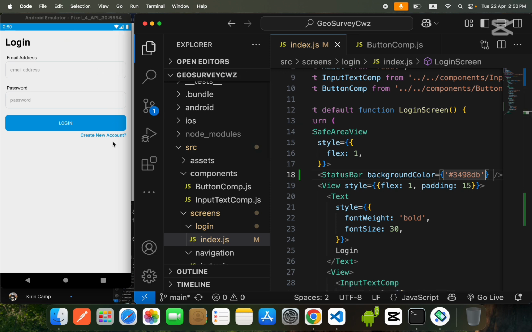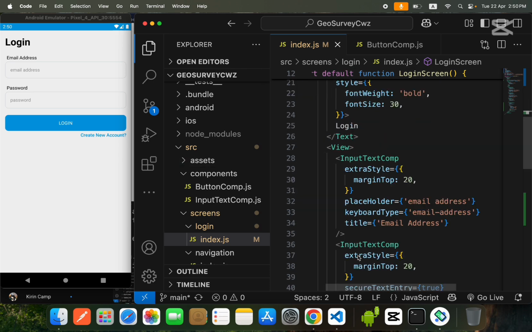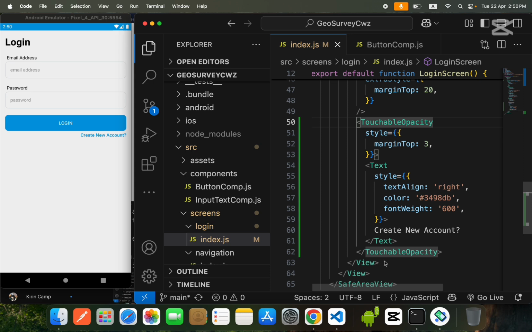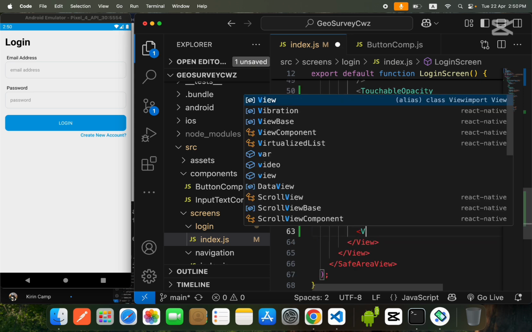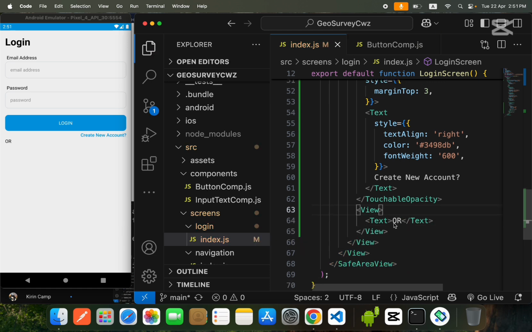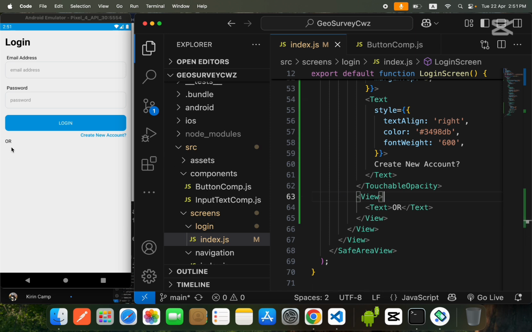Okay friends, so now we will create a view after this touchable opacity. So user can also sign in with the Google account. First of all, we will create a text over here which says or. And I will provide some styling to this, so pay attention.